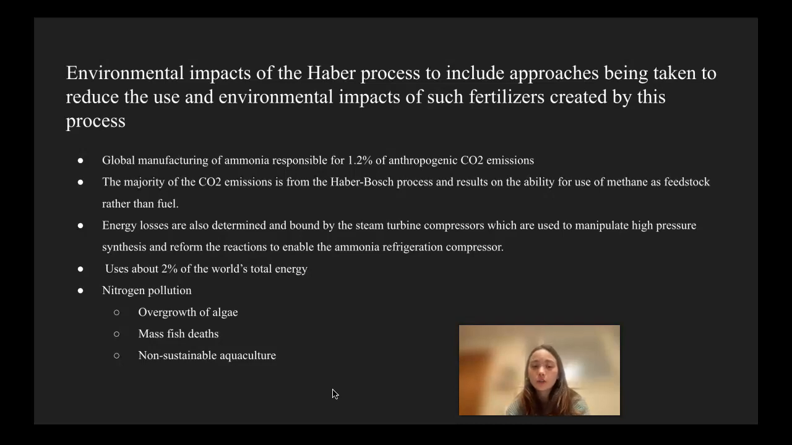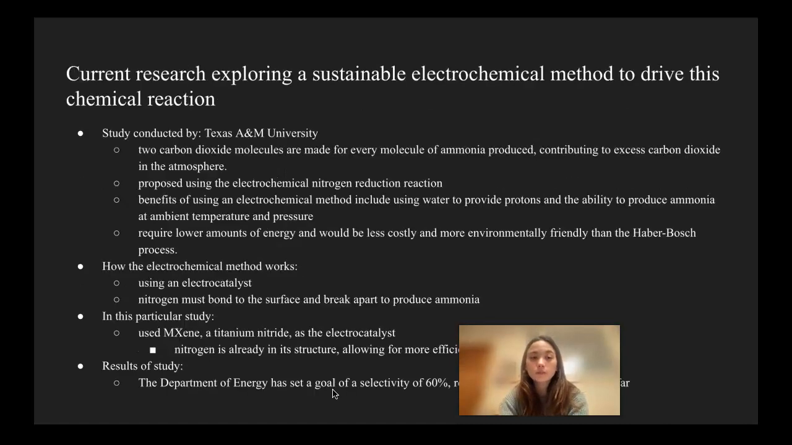And for nitrogen pollution, there is an overgrowth of algae. There is a massive amount of fish deaths due to the overgrowth of algae. When algae overgrow, they take up so much oxygen within the water that it is not sustainable for fish, and it is also not sustainable for aquaculture because the aquaculture cannot grow due to not being able to undergo photosynthesis. And the fish can't live in the water because the oxygen levels are so low. Those are the environmental impacts of the Haber process, now called the Haber-Bosch process.